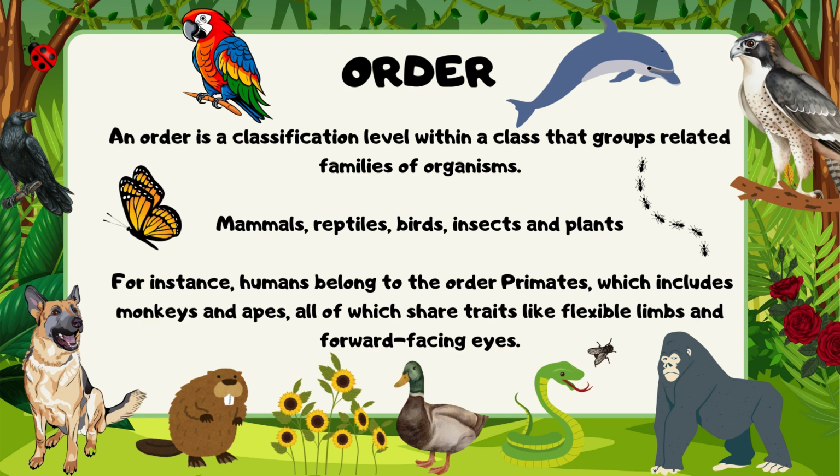Order is a classification level within a class that groups related families of organisms, such as mammals, reptiles, birds, insects, and plants. For instance, humans belong to the order of primates, which includes monkeys and apes, all of which share traits like flexible limbs and forward-facing eyes.